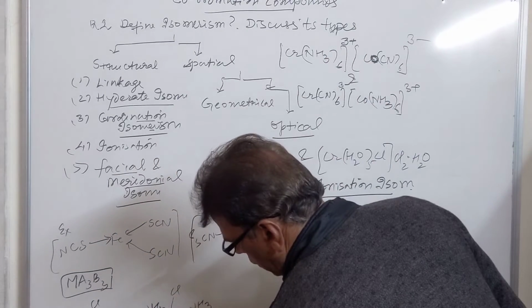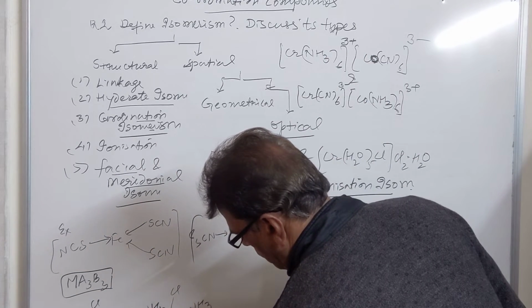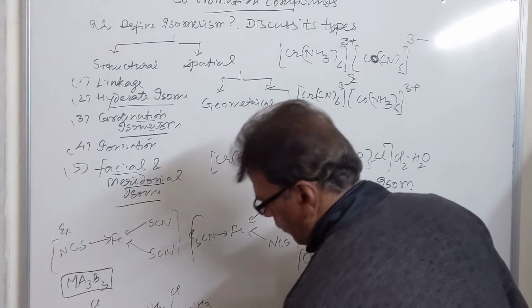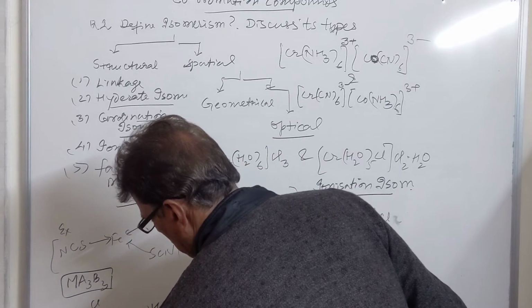So this is meridional, and this is called facial isomer.